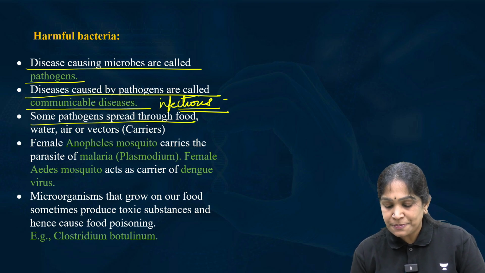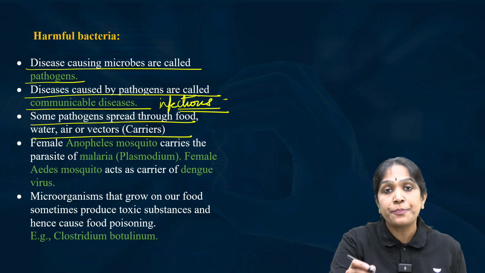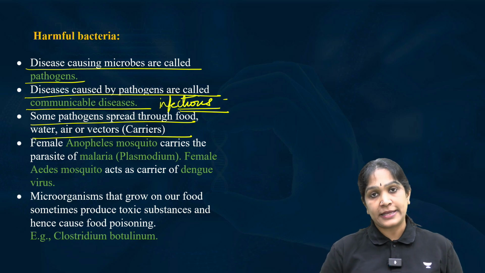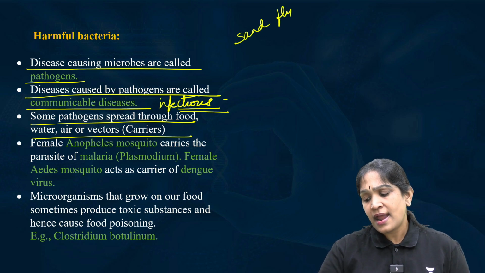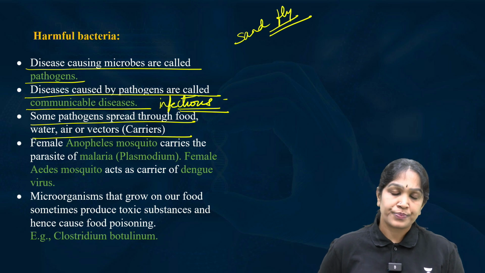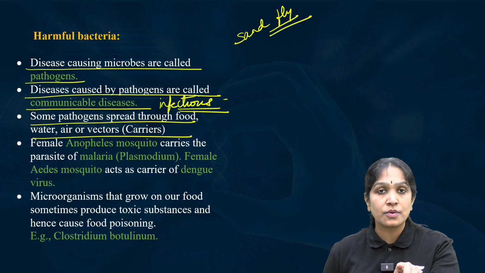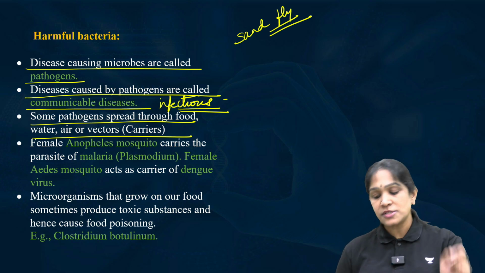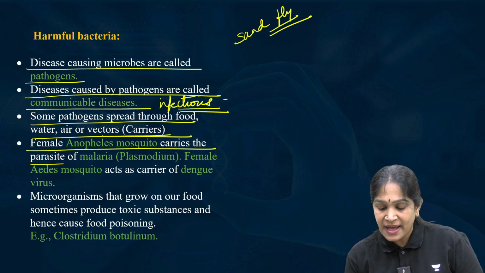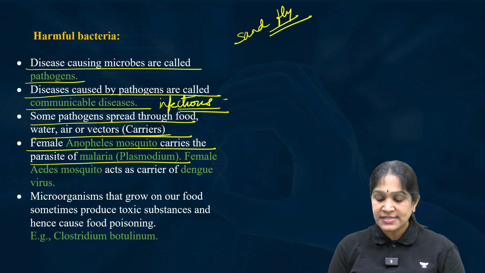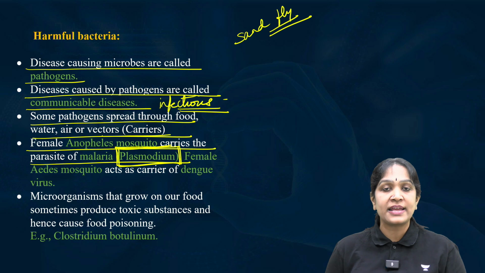Some pathogens spread through vectors, like say for example I mentioned this Chandipura virus that we have seen recently, that will spread through sand fly and Aedes aegypti mosquito. So these are vector borne diseases. Same way dengue, chikungunya, malaria, they also spread through carriers. Female Anopheles mosquito carries the parasite for malaria. What parasite causes malaria?